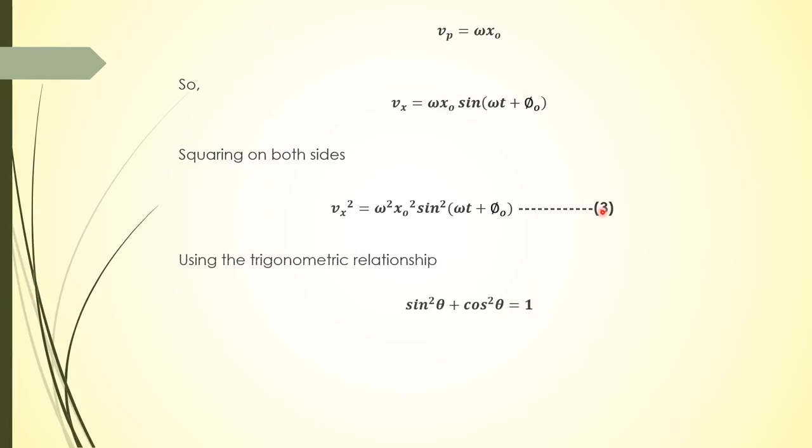Now I'm going to use the trigonometric relation sine square theta plus cos square theta is equal to 1. Let us assume that omega t plus phi naught is theta. So sine square theta is equal to 1 minus cos square theta. But x is equal to x naught cos of omega t plus phi naught from equation 1. So x is equal to x naught cos of theta, or cos of theta is equal to x upon x naught. So sine square theta is equal to 1 minus x square upon x naught square.